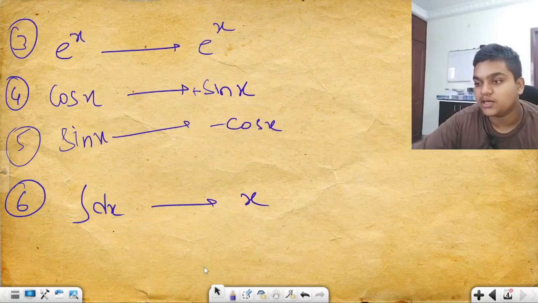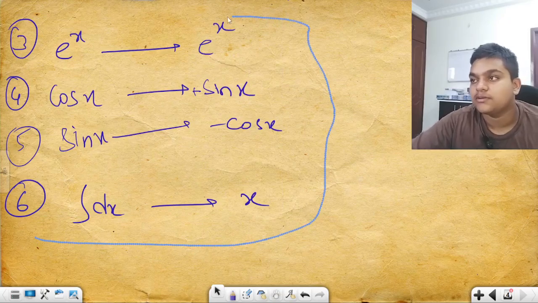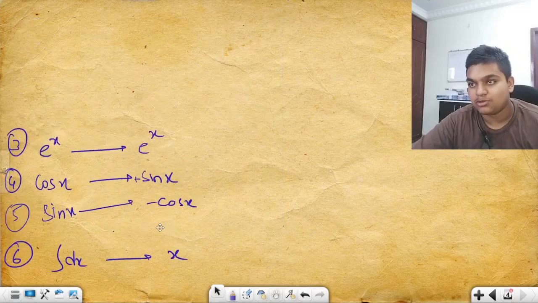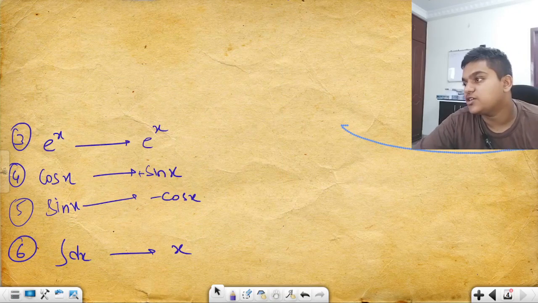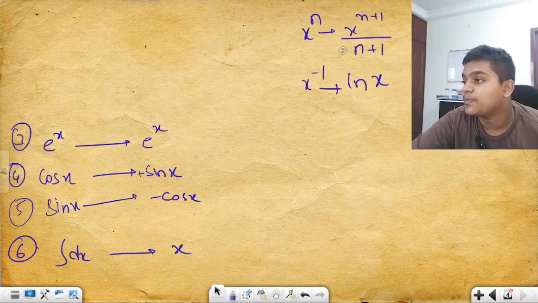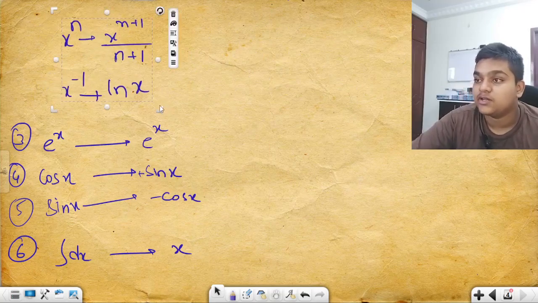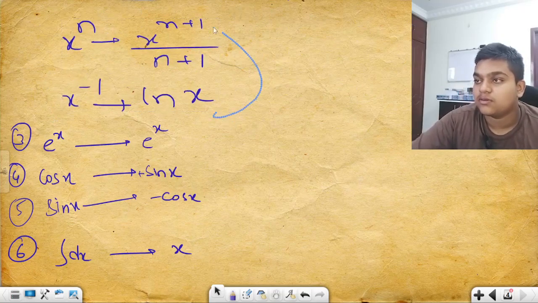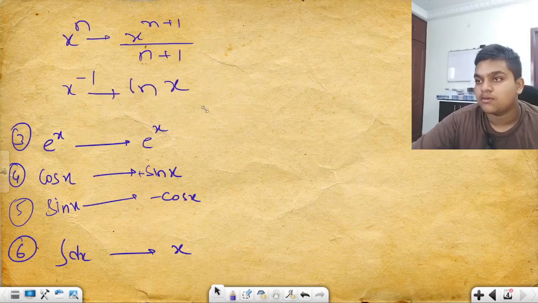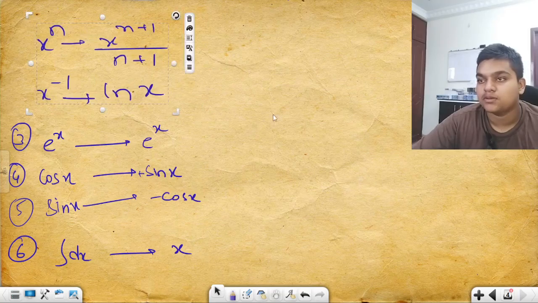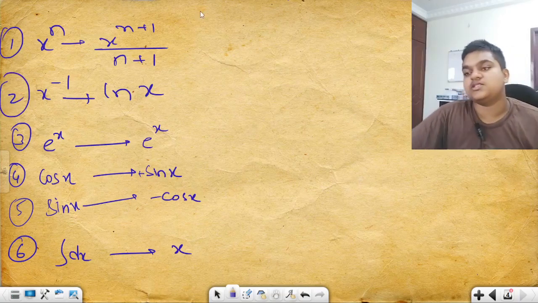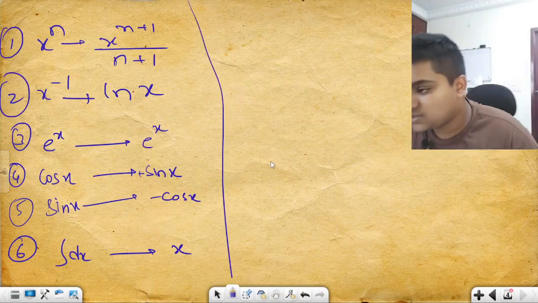I expected it, but I thought everything would come. Wait. Let me put everything on one side so that you can take a screenshot, or you can also practice and prepare it now itself. Take a screenshot or prepare it now. Prepare these 6 formulae now.